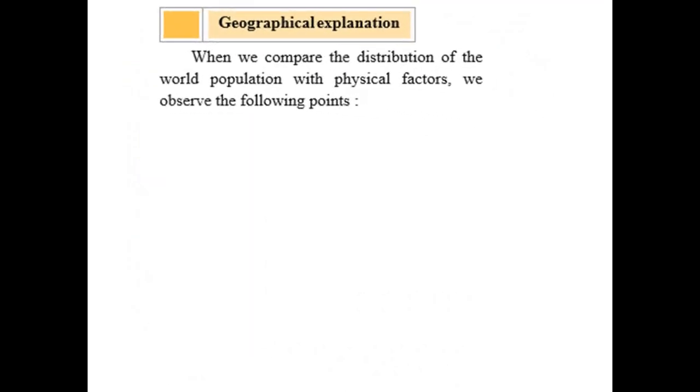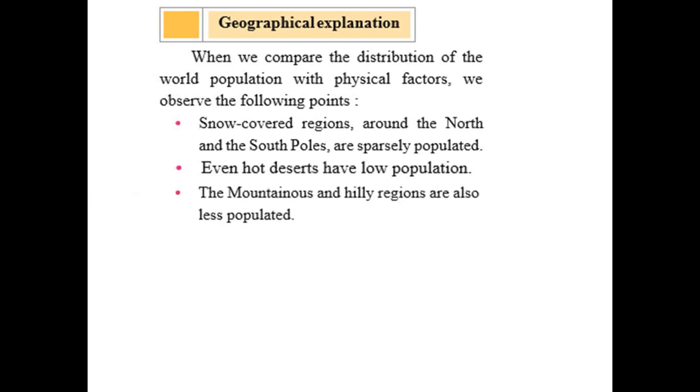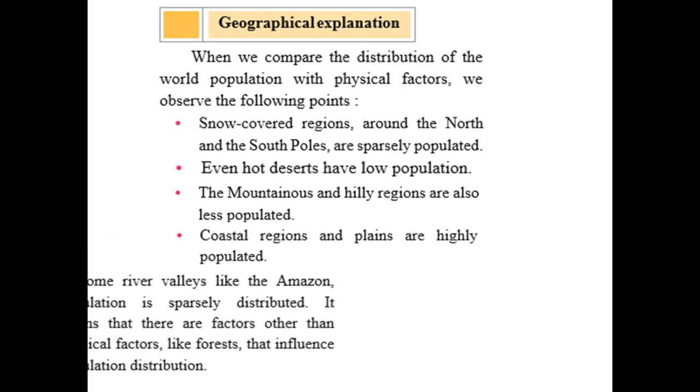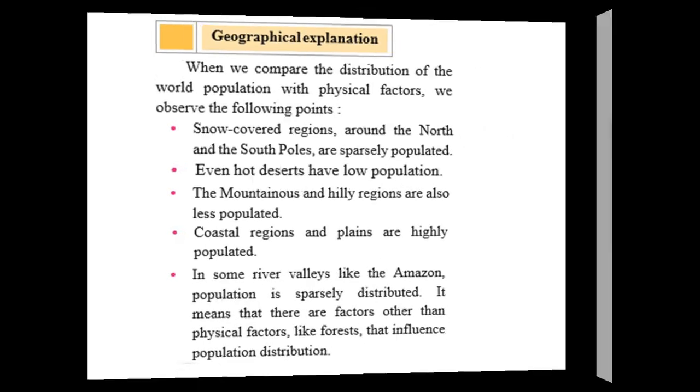Geographical explanation. We will compare the distribution of the world population with physical factors. We observe the following points. Snow-covered regions around the north and the south poles are sparsely populated. Even hot deserts have low population. The mountainous and hilly regions are also less populated. Coastal regions and plains are highly populated. In some river valleys like the Amazon, population is sparsely distributed. It means that there are factors other than physical factors, like forests, that influence population distribution.